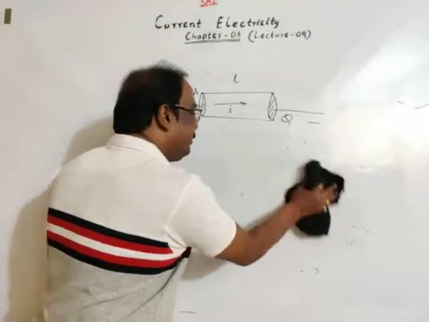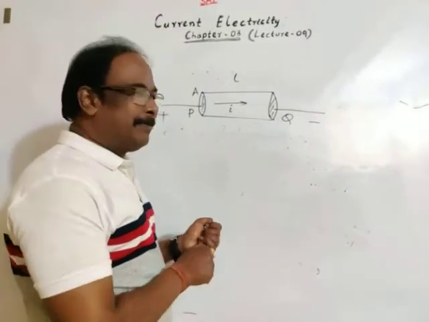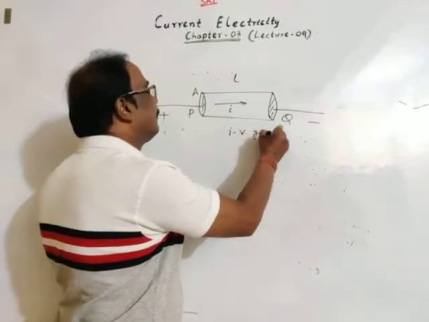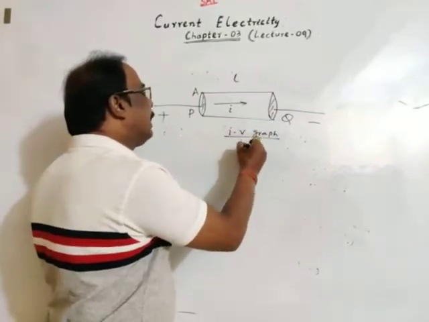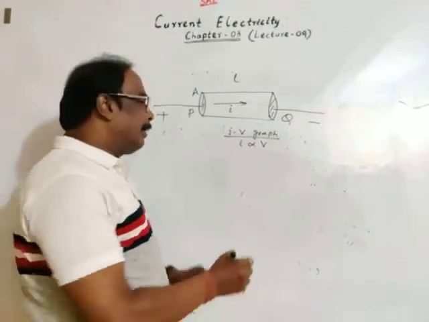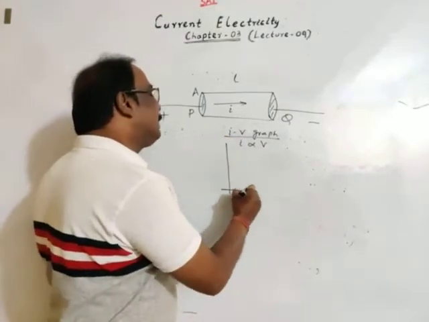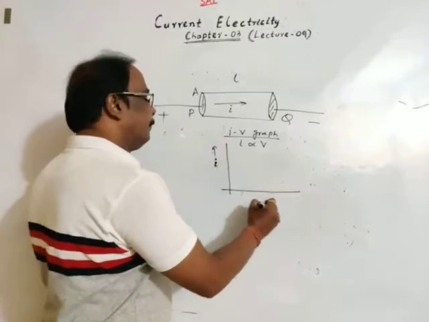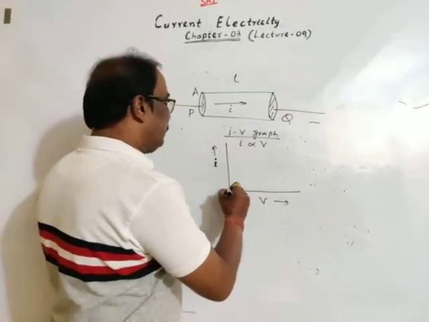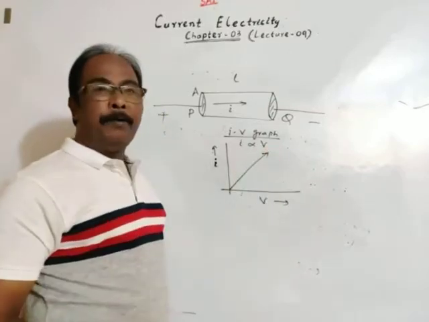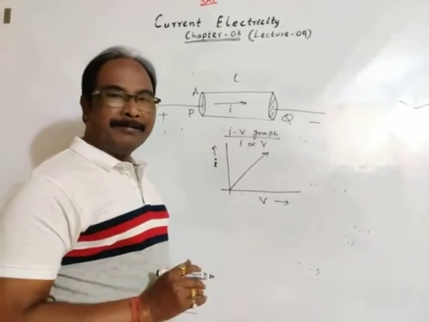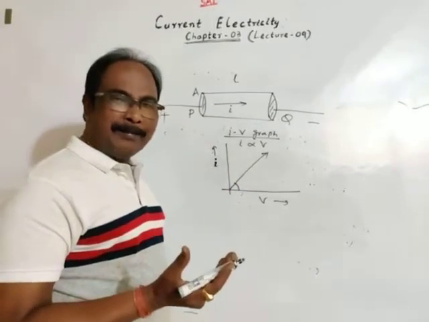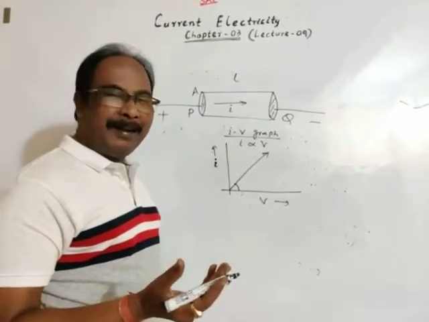See, if you take the I-V graph, then what we have discussed, I is proportional to V. Current is directly proportional to potential difference, then this is current, this is potential difference, and the graph is found to be a straight line, making a constant angle. So that graph is a straight line.